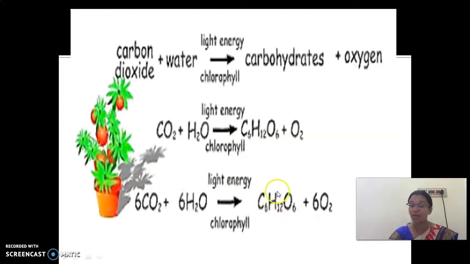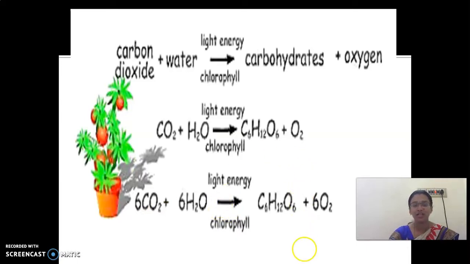And hydrogen, how many hydrogens do you have? 12. Look at the left-hand side, 6H2O. 6 twos are 12. So totally 12 hydrogens on both sides. In the case of oxygen, on the left side, 6 twos are 12 plus 6, you have 18 oxygen.